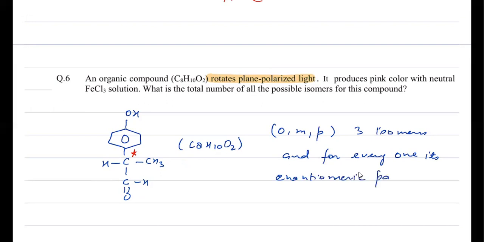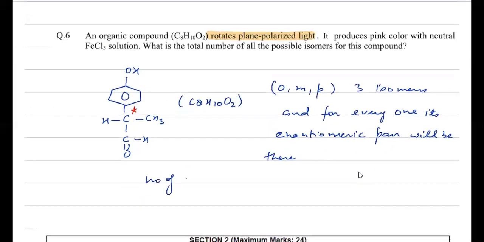An enantiomeric pair will be there. So the number of isomers will be 6. Those that fulfill the two conditions, that is changing the color of neutral FeCl3 and being optically active. So the answer is 6 here.